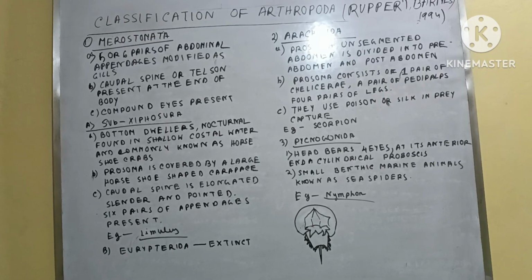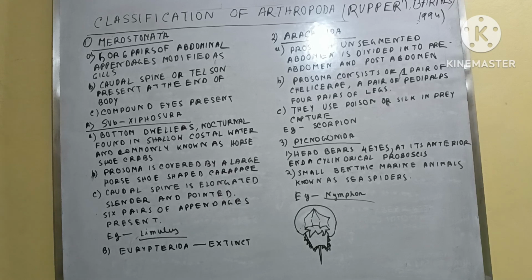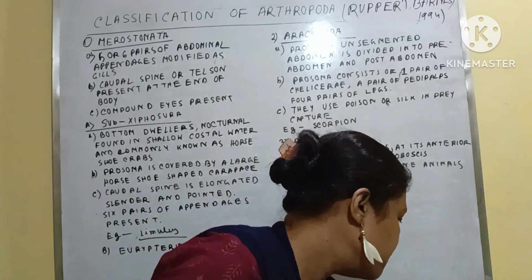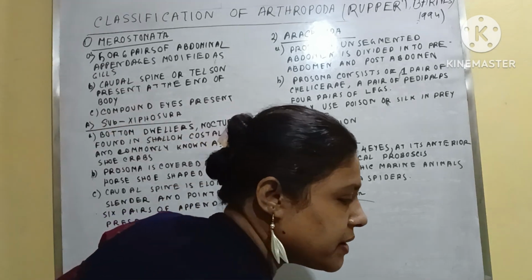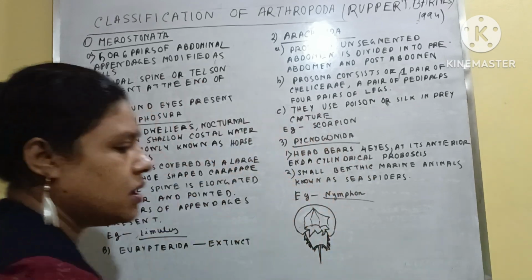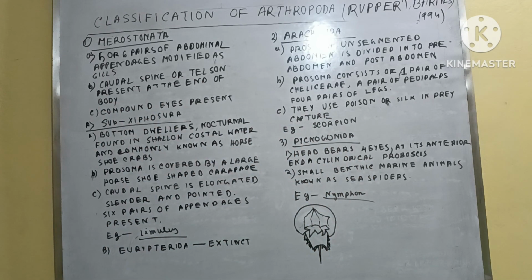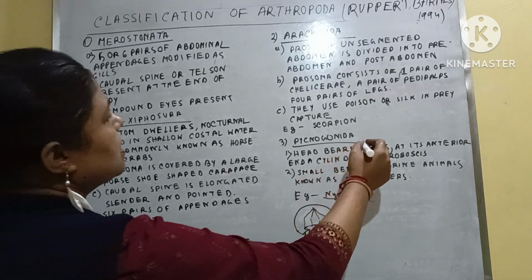Here the first class is Merostomata. This is under the subphylum Chelicerata: Merostomata, then second is Arachnida, and third one is Pycnogonida. Clear?